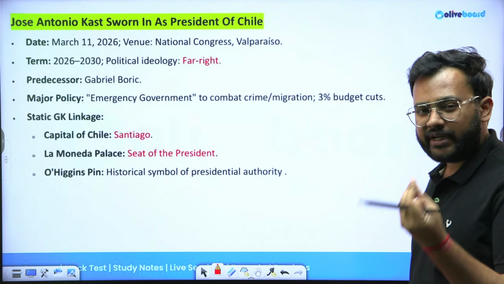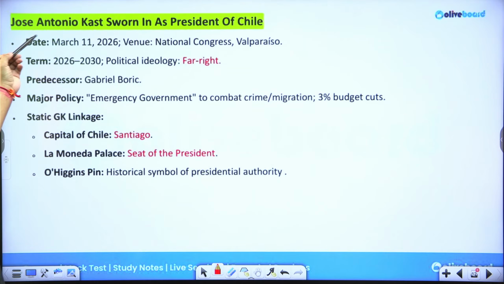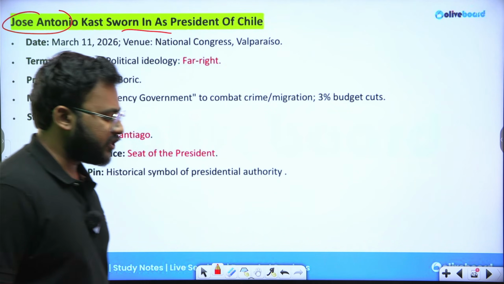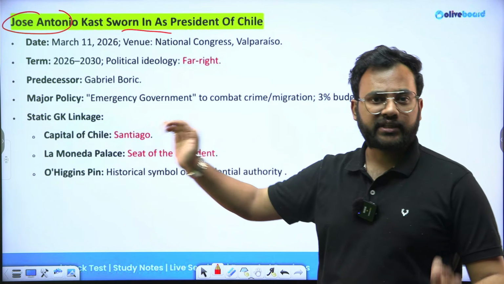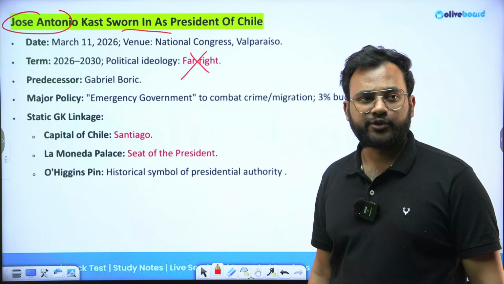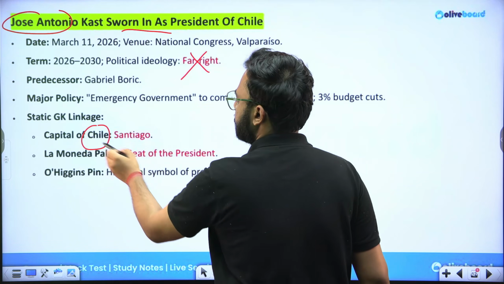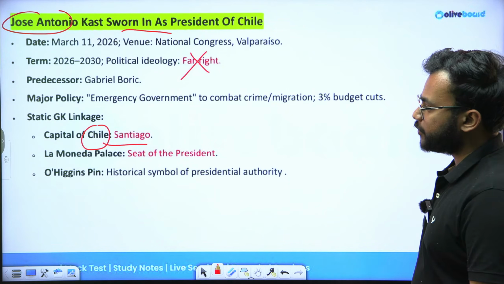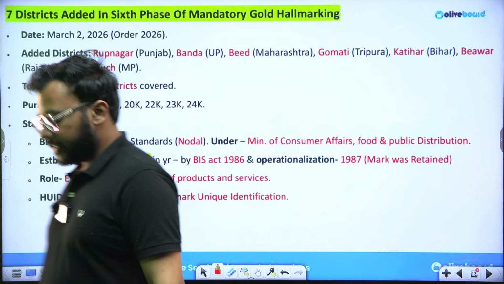Next information is very brief. Not much can be asked around it, so we'll be discussing it briefly. Jose Antonio has recently been sworn in as the president of Chile. The new president of Chile can be asked in the examination. The name is Jose Antonio. There is a lot of static information, but not everything is important. For example, his ideology is far right, which is not going to be asked in the examination. The capital of Chile, because it has been in the news for a lot of things, might be asked. It is Santiago. You must be aware of this. Only two pieces of information: the capital and the person who has recently been sworn into that designation.